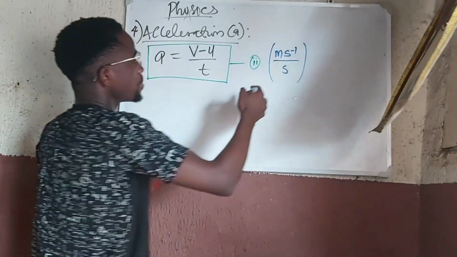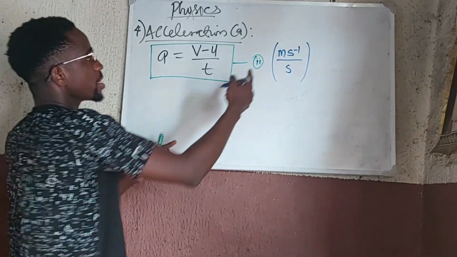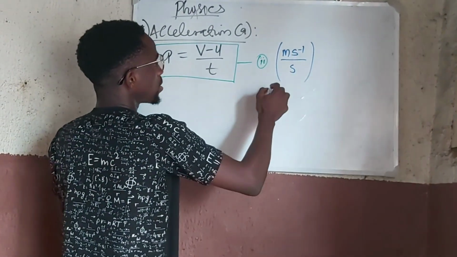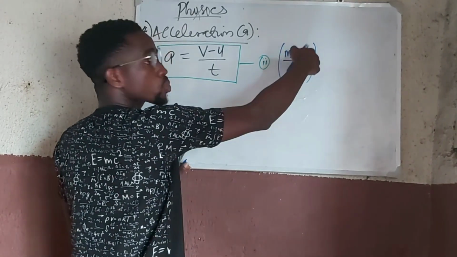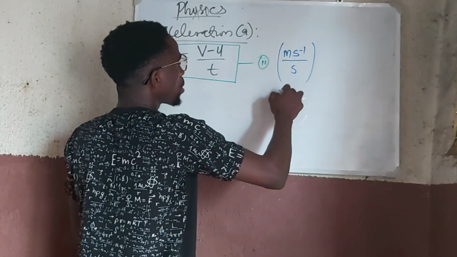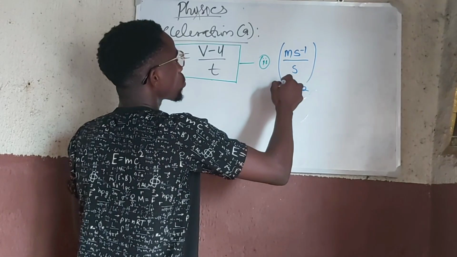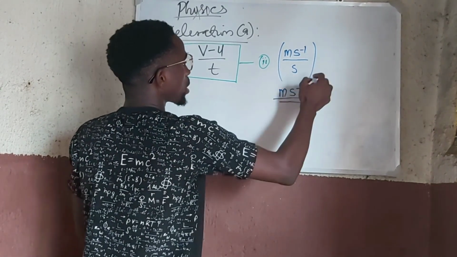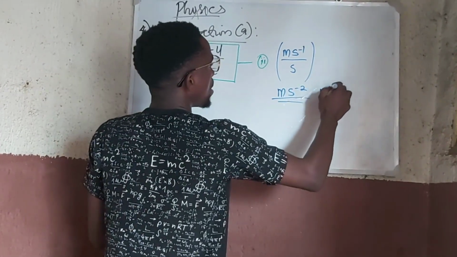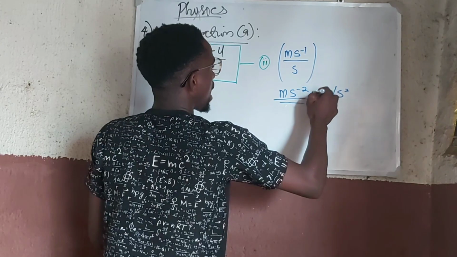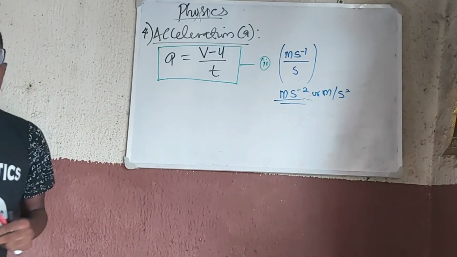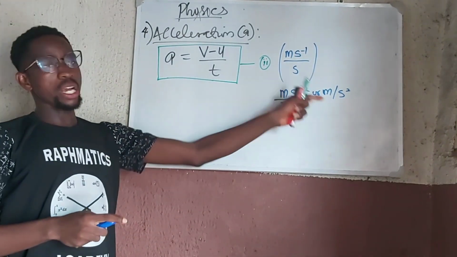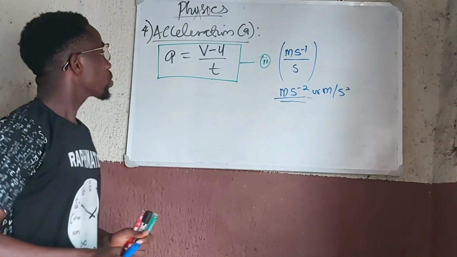So it means that the unit of acceleration now is meter per second. So at the end of the day, there will be two seconds under, so this will now become meter per second squared, which we can equally write as meter per second squared. Either this or this is okay. So it's meter per second squared for acceleration. So that's for the unit.